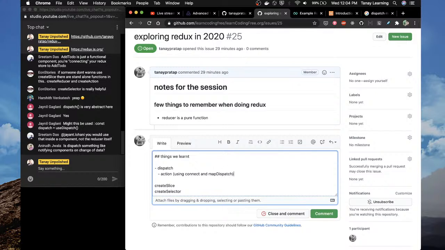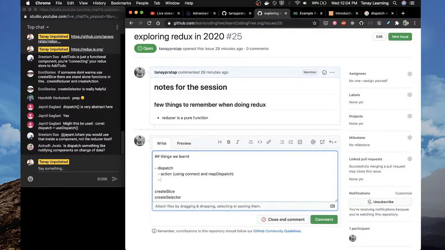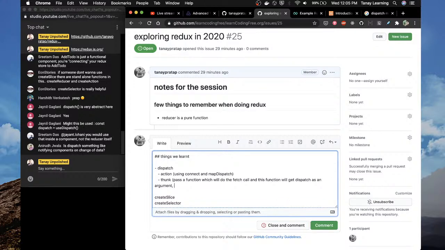This was one thing which we saw earlier, and then there is another thing wherein you dispatch a thunk, and in this case you pass a function which will do the service call or fetch call, and this function will get dispatch as an argument.